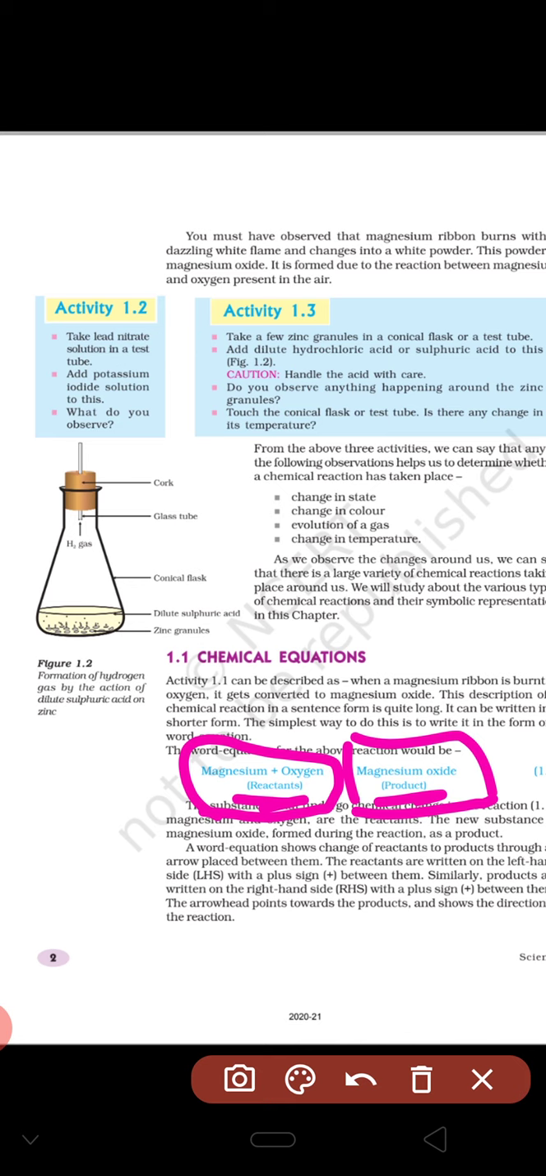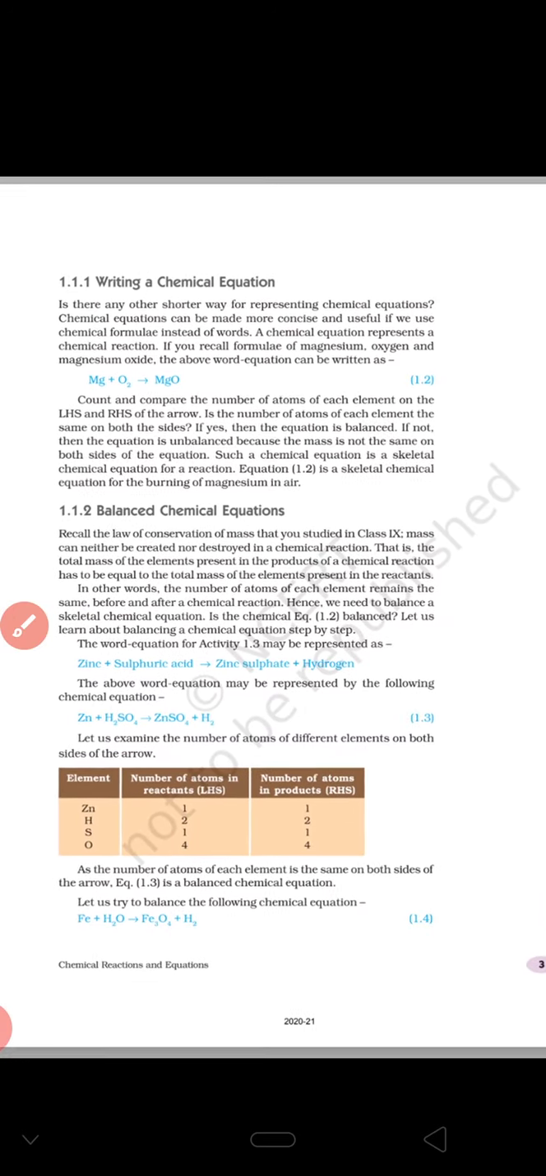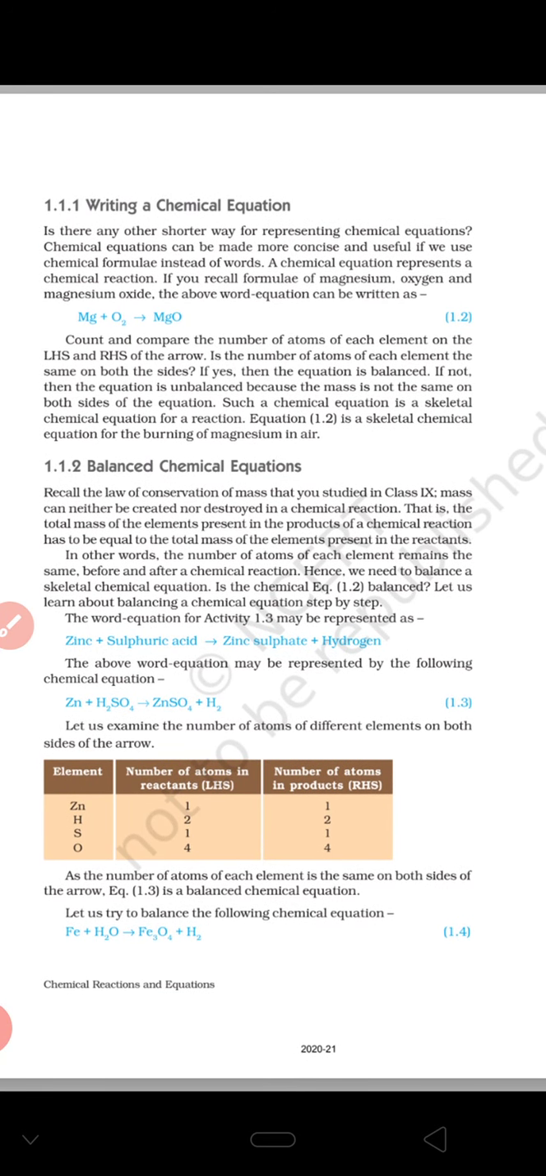How we have to write this chemical equation, what we call its left side and what we call its right side. Okay, clear? Next we have writing a chemical equation, with the same example: magnesium plus oxygen to form MgO.